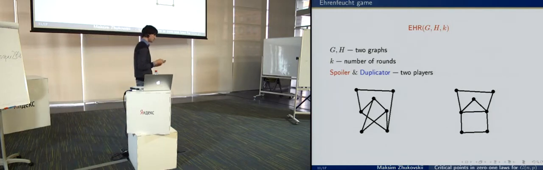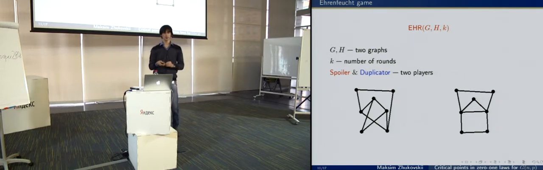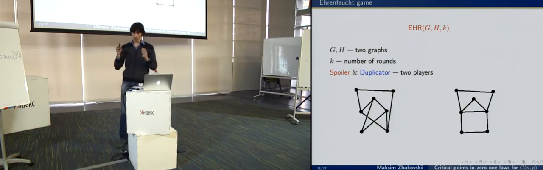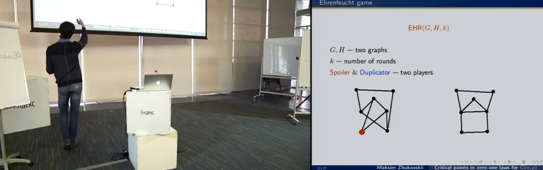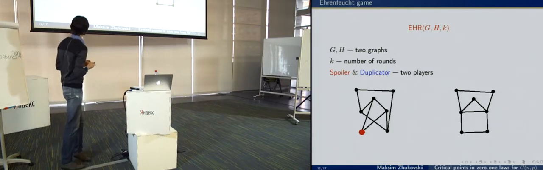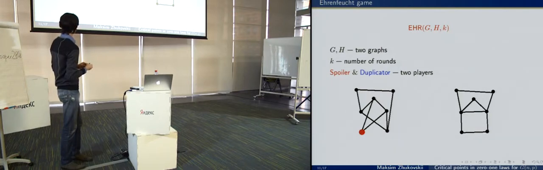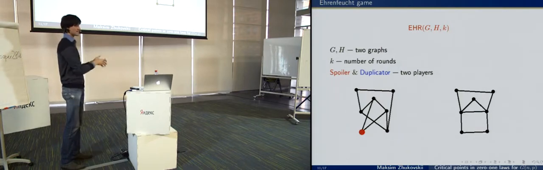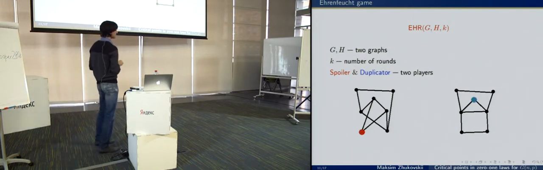The spoiler can choose any graph that he wants and any vertex in this graph. For example, in the first round, spoiler chooses the first graph and this red vertex. Then in this round, duplicator must choose another graph and any vertex that he wants, for example, this blue vertex.